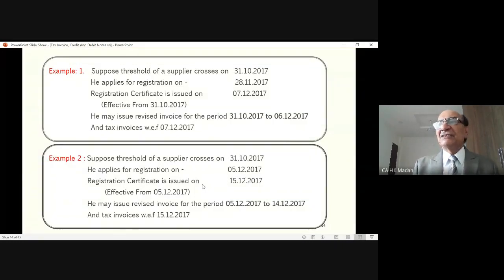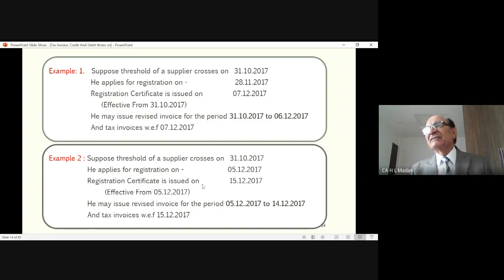And from 7th December, since he has got registered now, he can issue regular tax invoices. So for the gap period, revised invoice, and from the date on which registration is granted, that is 7th December, he will issue tax invoices.